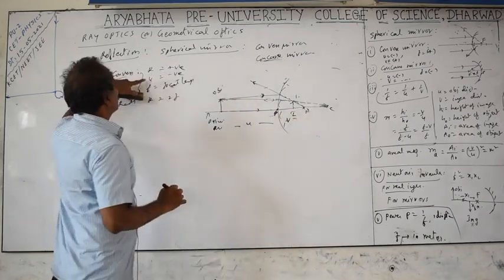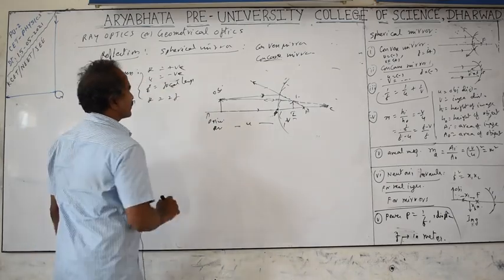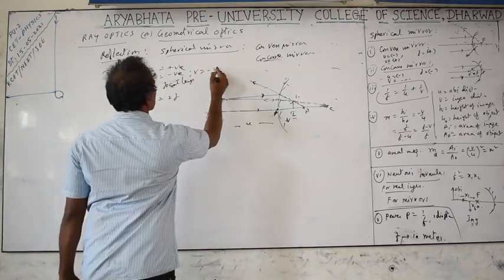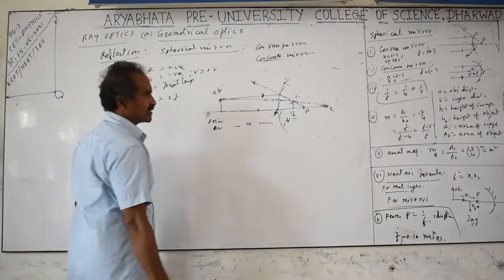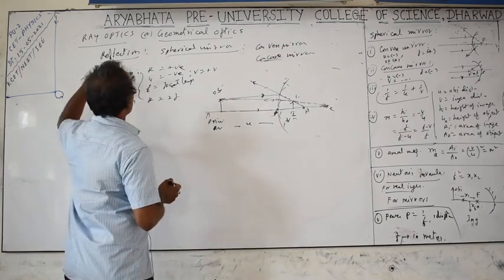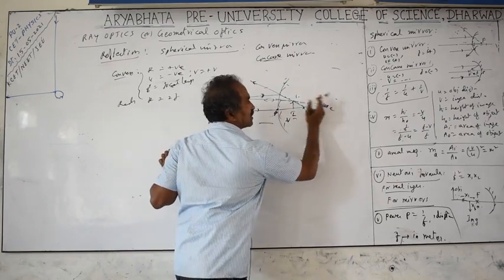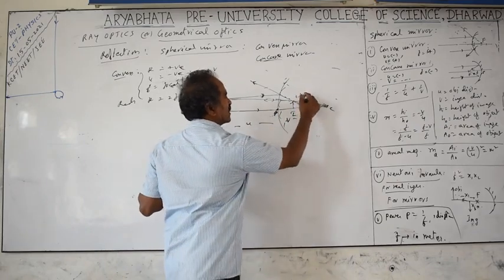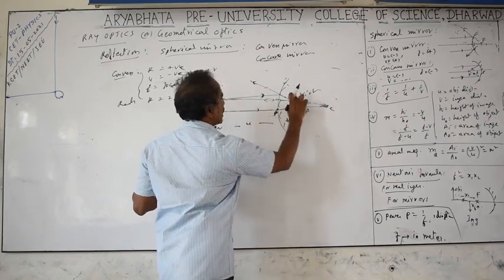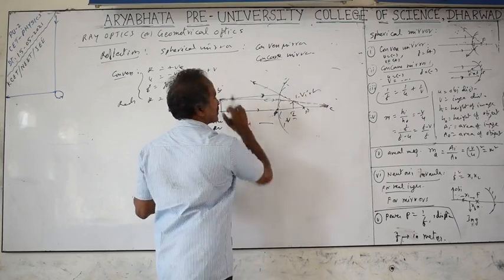So U is negative, compulsorily on the left side, and V will be positive, on the right side. One more thing for a convex mirror: the image is compulsorily formed behind the mirror only. It is not real, it is virtual, and the size of the image is always less than the size of the object.